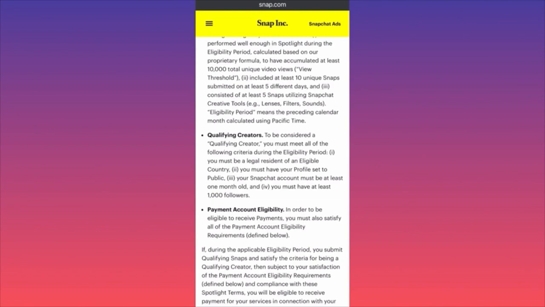Last but not least, I want to mention that to be qualified as a creator, you should have on your Snapchat account at least 1 month old presence, and you must have at least 1,000 followers. So this is very important.